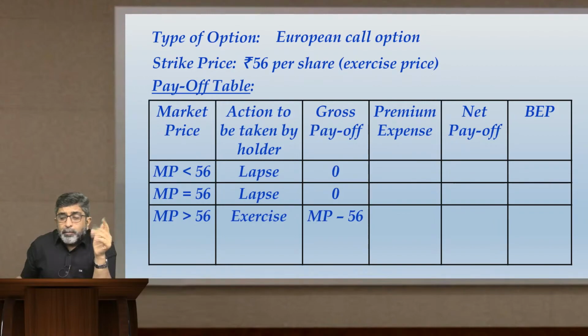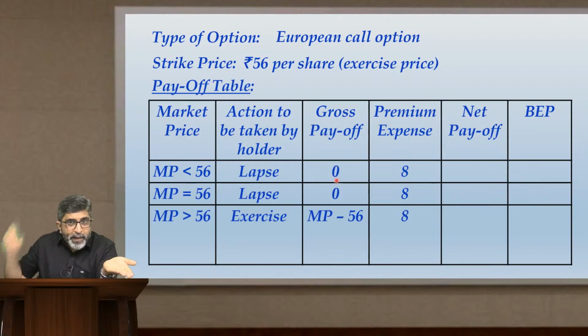Now, premium expense will be rupees 8, because that was the premium given to you in the question. Whichever line you are dealing with, whether option is exercised or not, premium you have already paid, and that was rupees 8. 8, 8, 8 in all the three. Now talking about net payoff, the gross payoff was 0. You got nothing on settlement, but you paid rupees 8 at the time of entering into the contract.